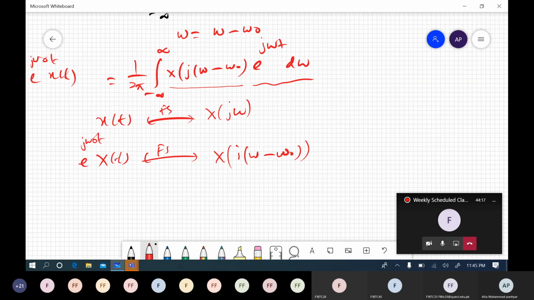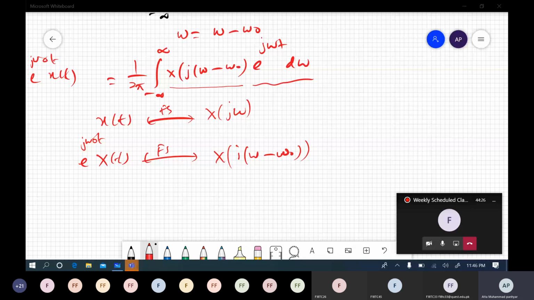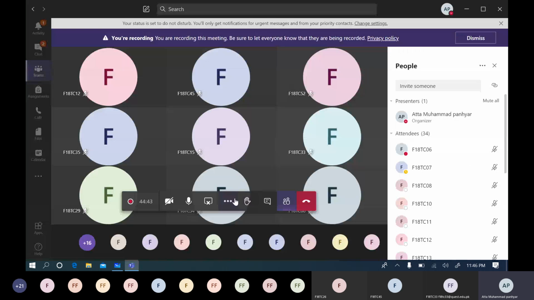Okay, so we are going to end it here, and we will be discussing the convolution property and another very important property, called the integration property, in the next class, right? Okay, sir.